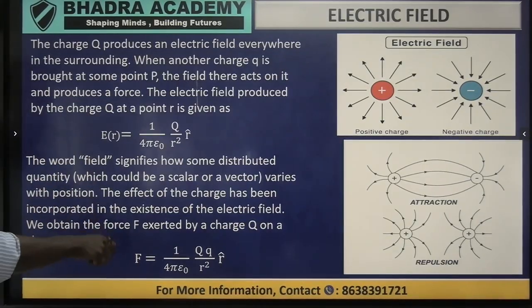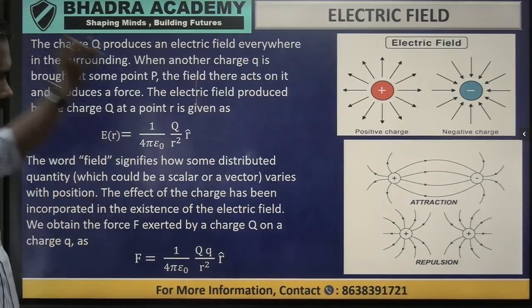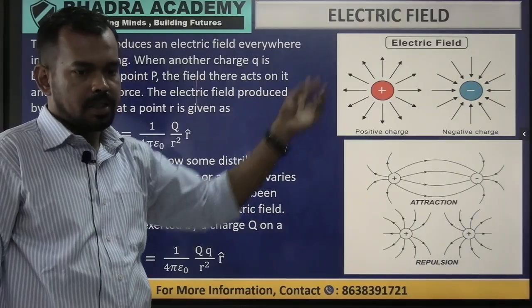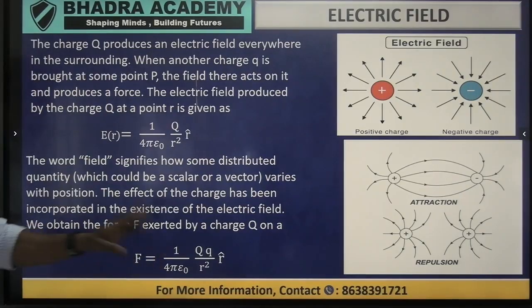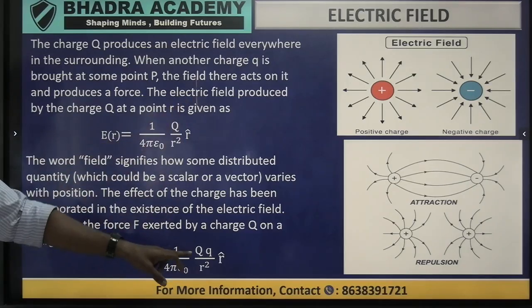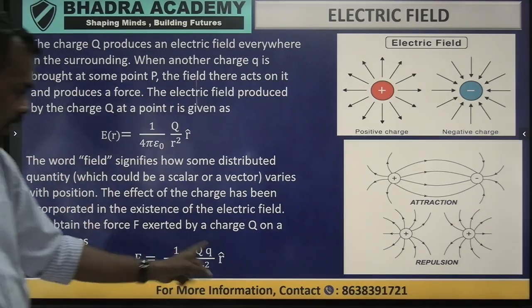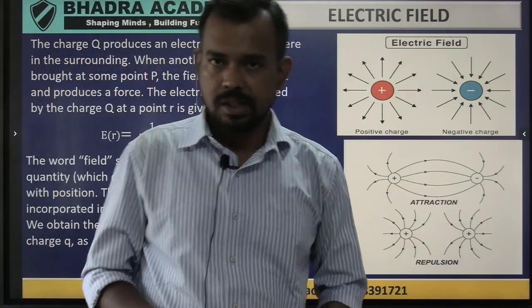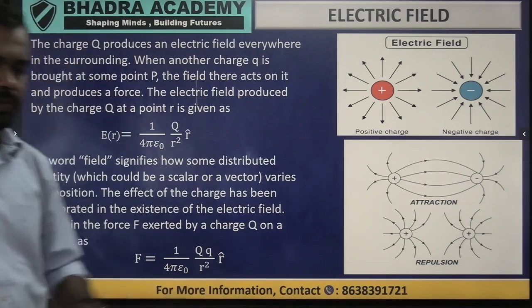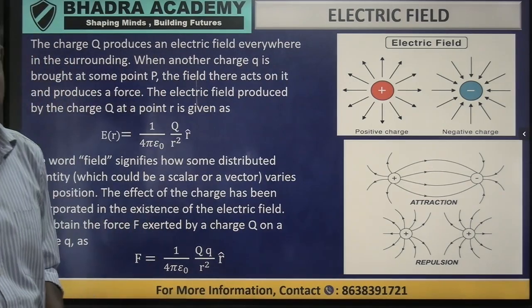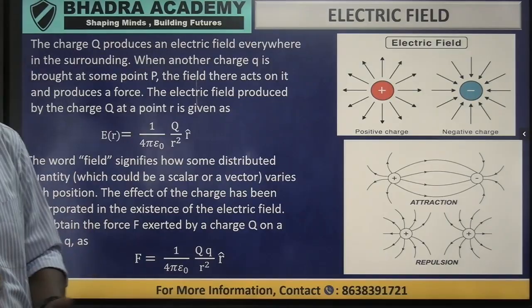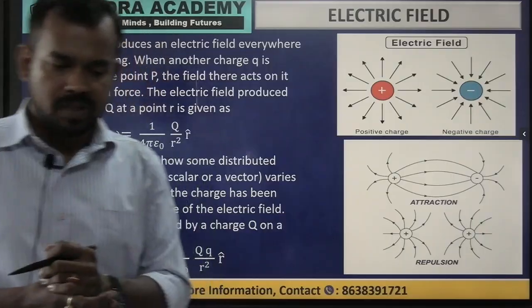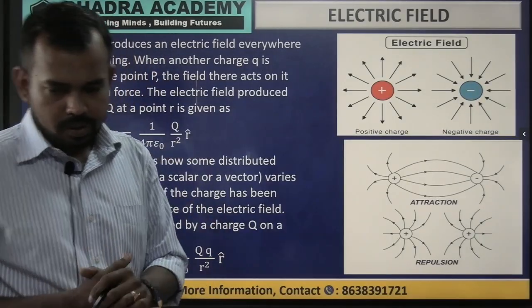This force can also be calculated by Coulomb's law again, because here we have brought a test charge, small q, and the main charge is capital Q. So the force according to Coulomb's law will be the constant 1 by 4 epsilon naught, the product of the main charge and the test charge, capital Q and small q, divided by the square of the distance, r square, and the unit vector, because you have to give the direction. This will be the force acting in that direction. So this is the field and this is the force. Coulomb's law and electric field are both given in parallel here. I hope that is understood.